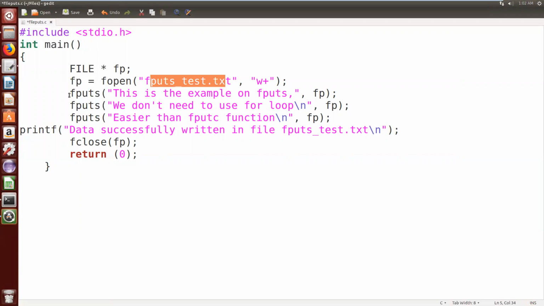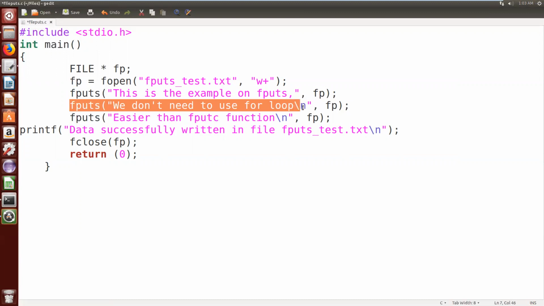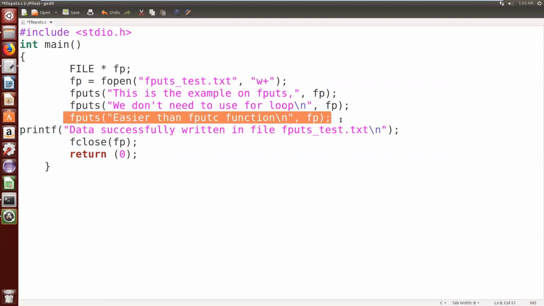Now by using the fputs function, I am writing this entire content into this file, wherever the file pointer is pointing. The file pointer is pointing to fputs_test.txt. Now the second line I am writing again into that file by using the fputs function. So this entire line will be copied into that file. Again the third line I am writing into the file at once.